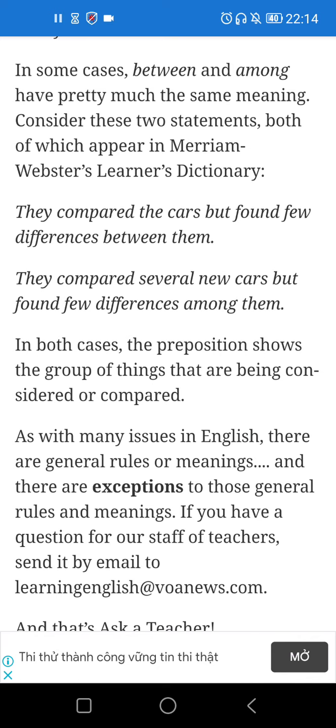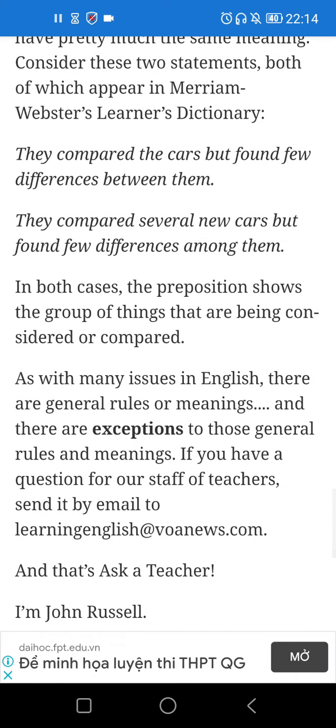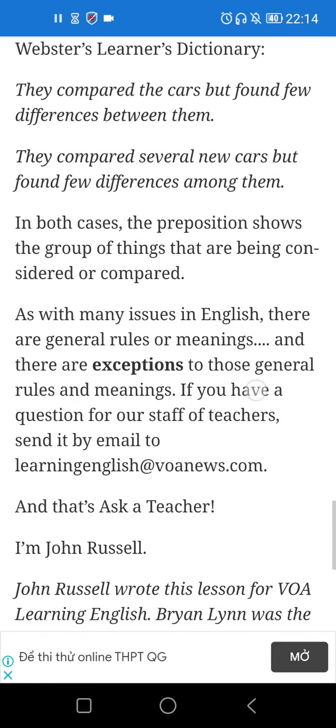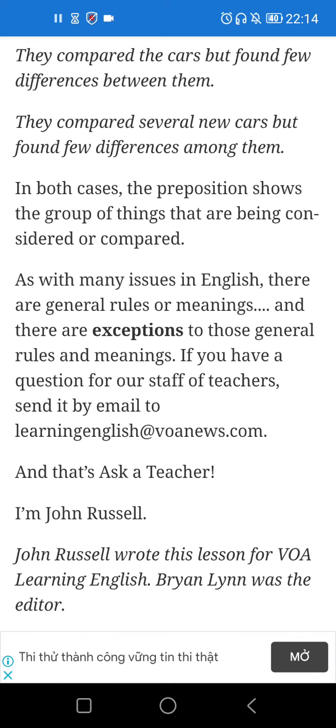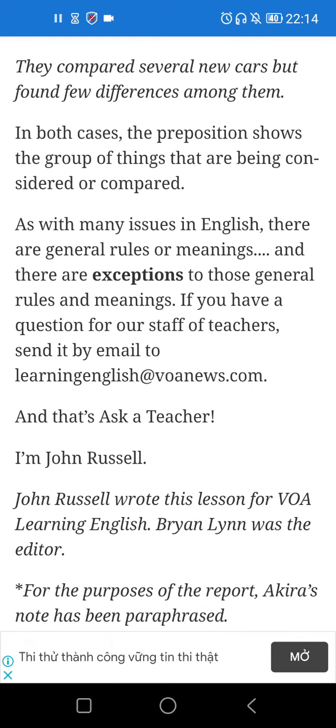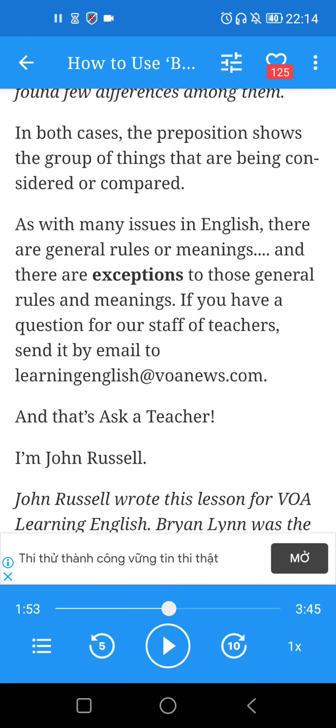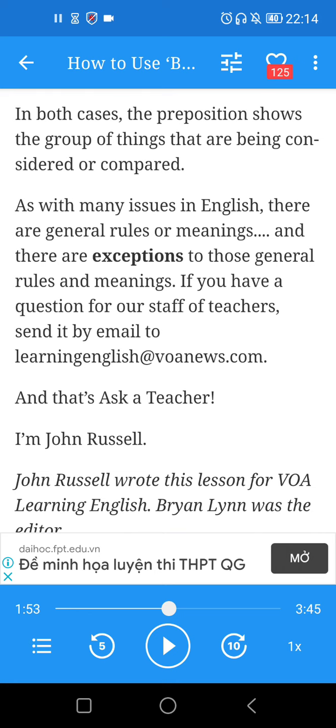Consider these two statements, both of which appear in the Merriam-Webster Learner's Dictionary. They compared the cars but found few differences between them. They compared several new cars but found few differences among them. In both cases, the preposition shows the group of things that are being considered or compared.